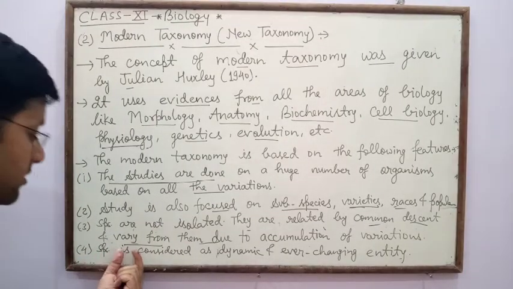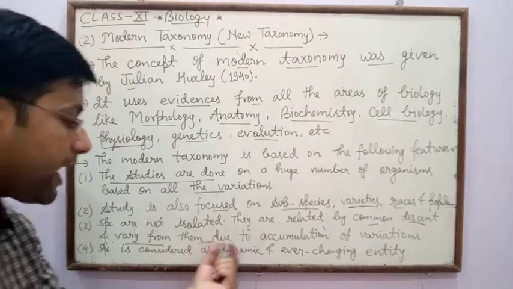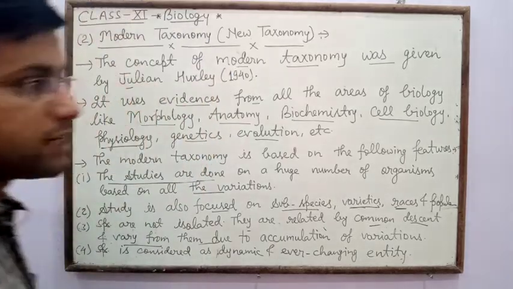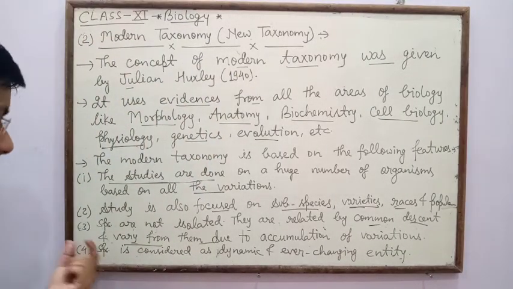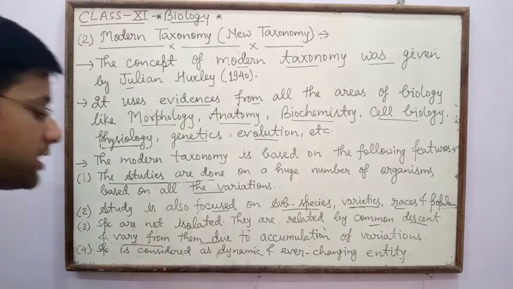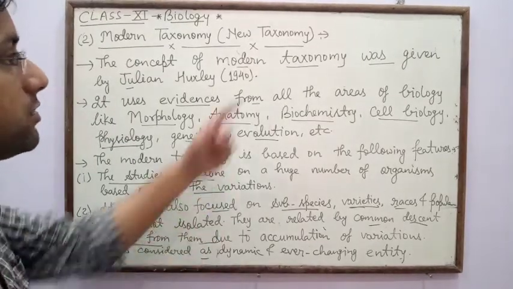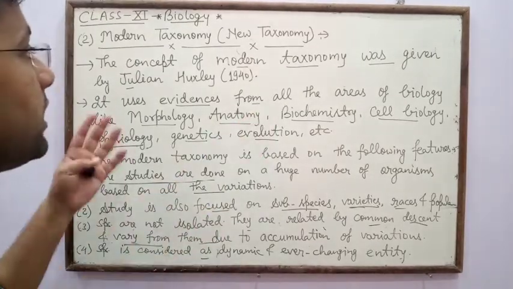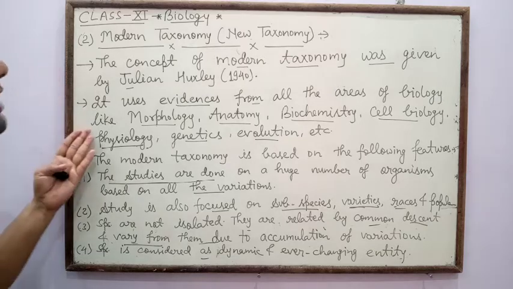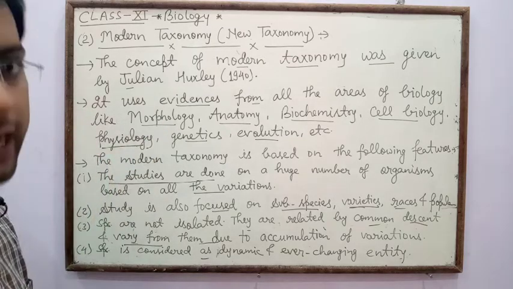And last, species is considered as a dynamic and ever-changing entity. So under taxonomy there are two types, old taxonomy and new taxonomy.